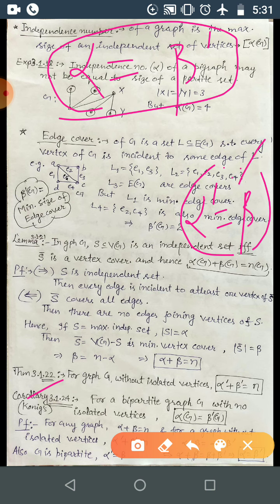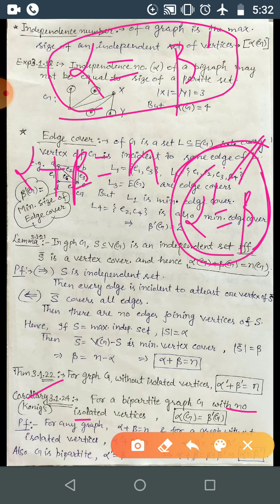Here it is given that G is a bipartite graph, so this is true. For every graph, alpha plus beta is equal to n. And G has no isolated vertex, so alpha dash plus beta dash is equal to n.